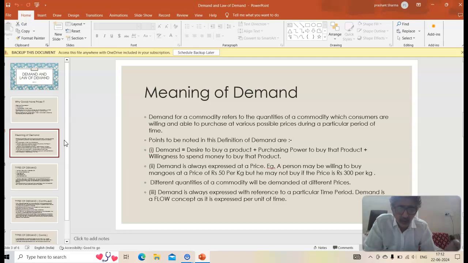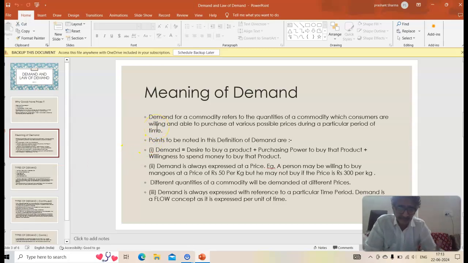I hope it's clear. So then second example, if I go to a person having a shop, he's dealing in milk and milk products, and I ask him, what is the demand for milk? When that person gives me an idea about how many liters of milk he's selling, he should be specifying whether that quantity he's selling per day, or per week, or per month, or per year. So what do we conclude? That demand is an effective desire, and it has to be expressed at a price and with reference to a particular time period.